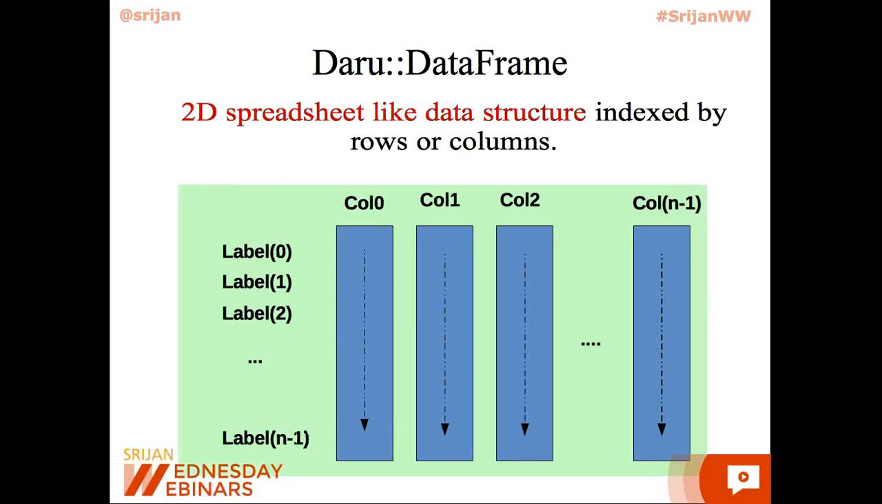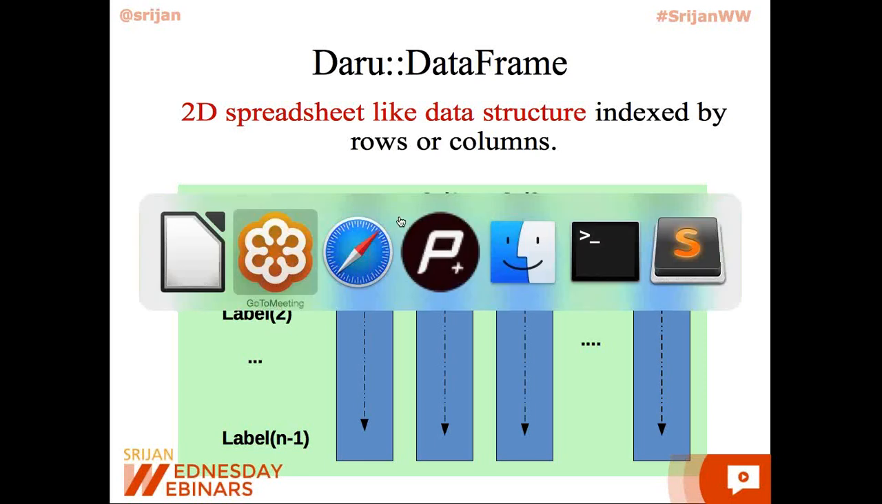The second data structure that Daru uses is called the Daru data frame. This is a 2D spreadsheet-like data structure with both rows and columns. It also leverages the indexing functionality that is used by Daru vector. Now, I would like to shift over to my demo, providing you better insight into these tools.